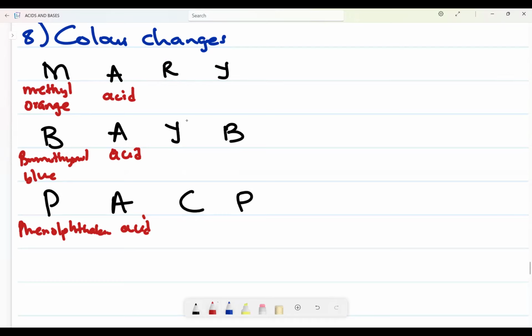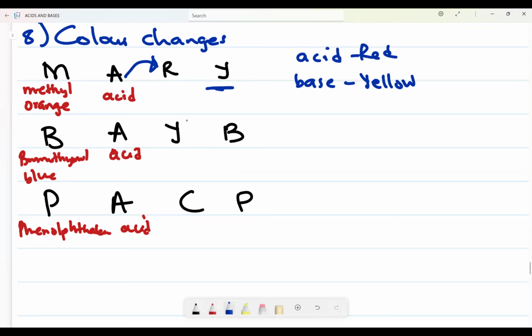Okay, I will write this. We say methyl orange in an acid and also a base. In an acid, it turns red. In a base, it turns yellow. Very, very key. Okay? Then I move on.